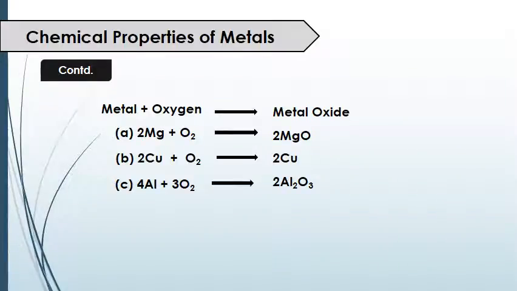Here we have some examples. You can see when metal reacts with oxygen, it forms metal oxide. First we have magnesium, a metal, and when it reacts with oxygen, it forms magnesium oxide. Second we have copper. When copper reacts with oxygen, it forms copper oxide, and when aluminium reacts with oxygen, it forms aluminium oxide.